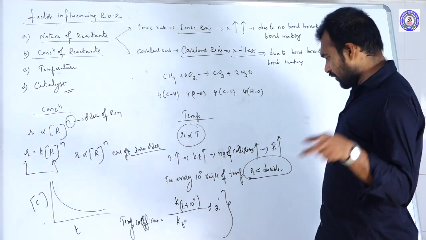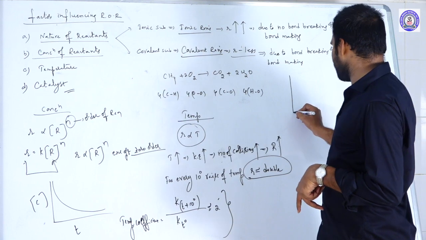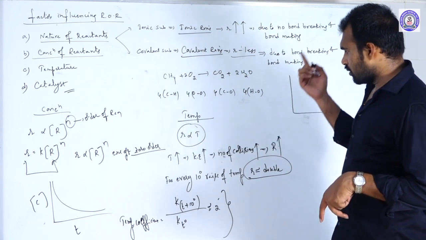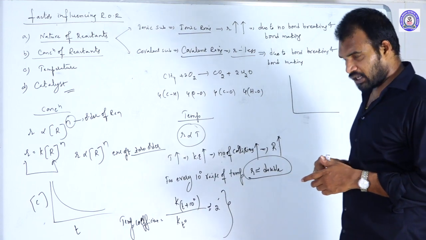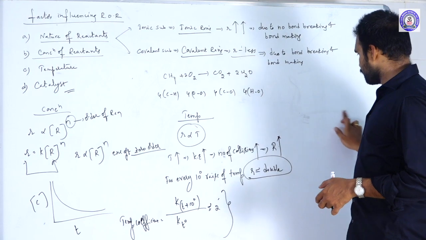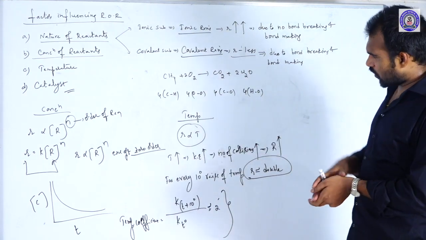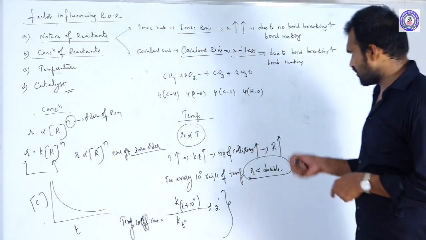And to explain this effect of temperature, we use the Arrhenius equation. You know the Arrhenius equation.